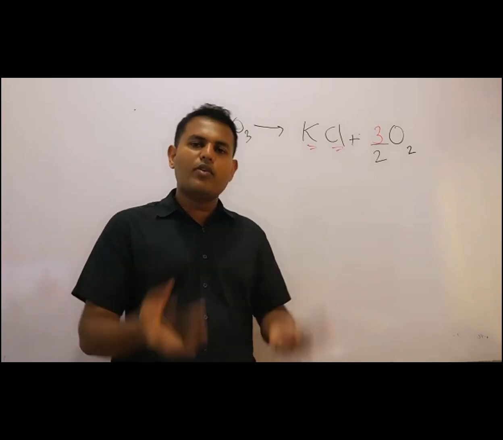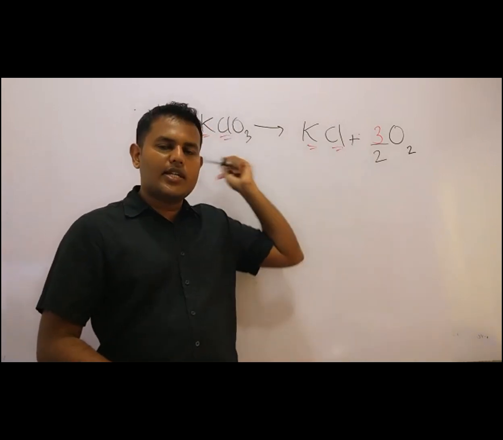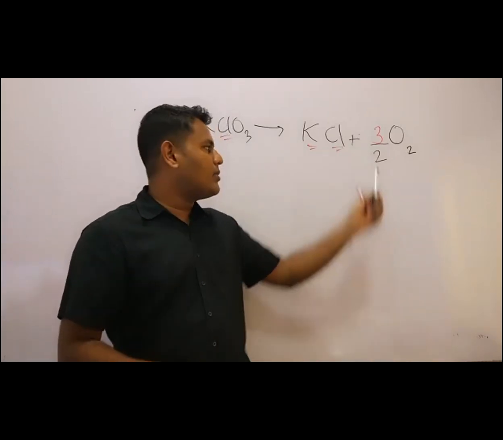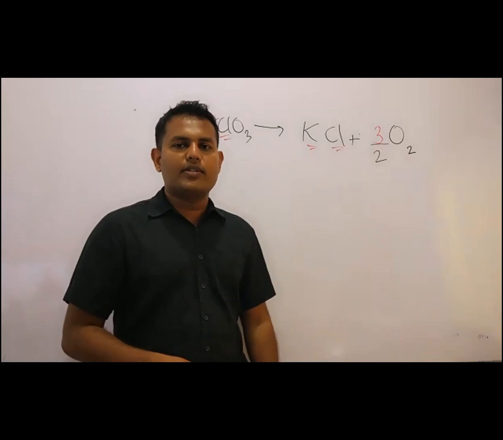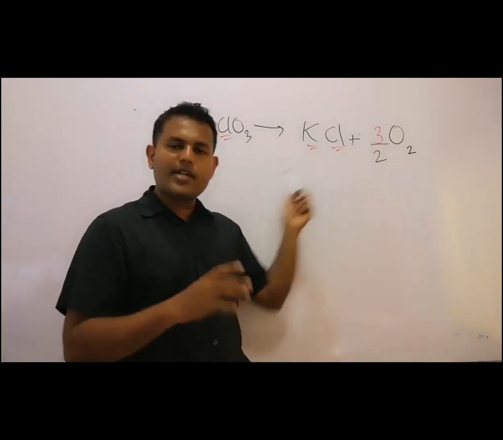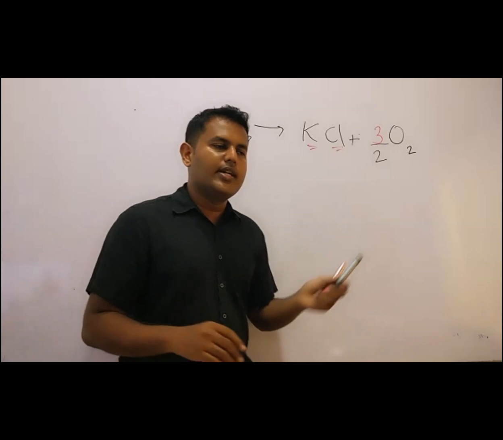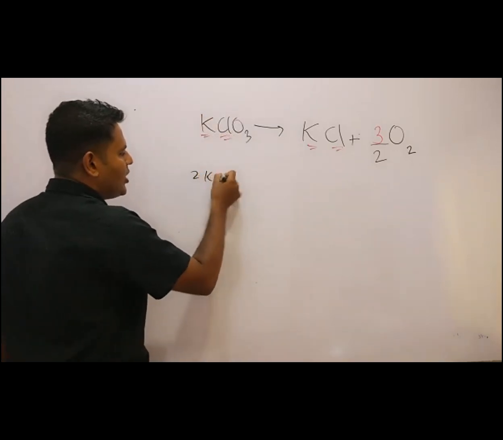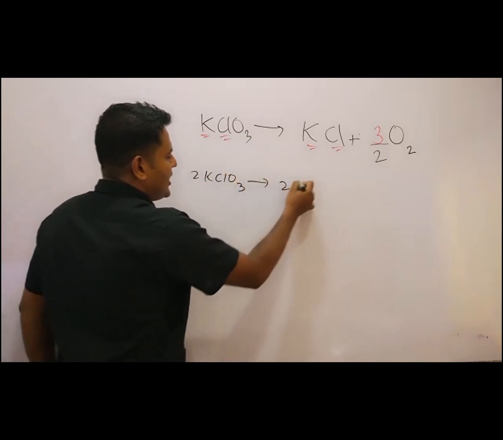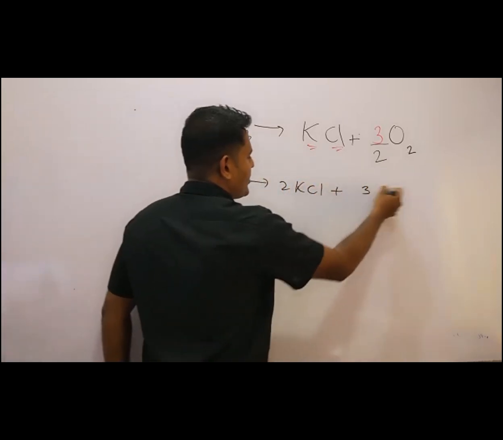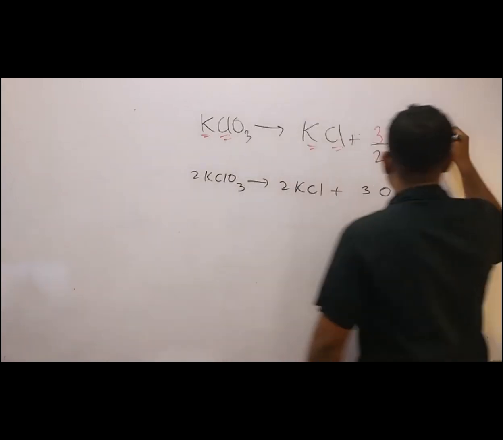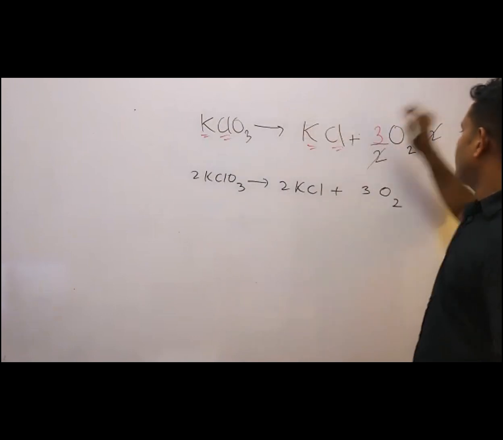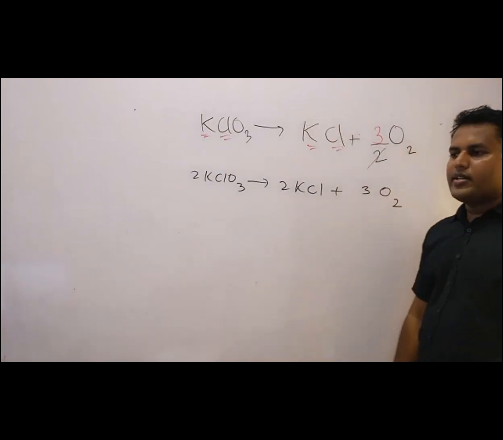So how to remove the fraction? When you are removing the fraction, you have to multiply all the terms by that denominator. But this answer is correct, no issues. So when you multiply all the terms by 2, you get 2 KClO3 gives 2 KCl plus 3 O2. Is it clear? That means you are multiplying this one by 2, this 2 and this 2 cancel, and here you are multiplying by 2, here you are multiplying by 2. Is it clear? That's the point.